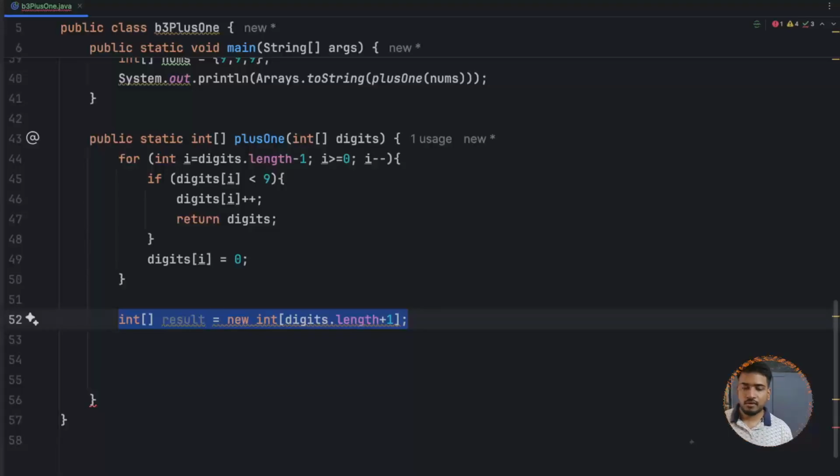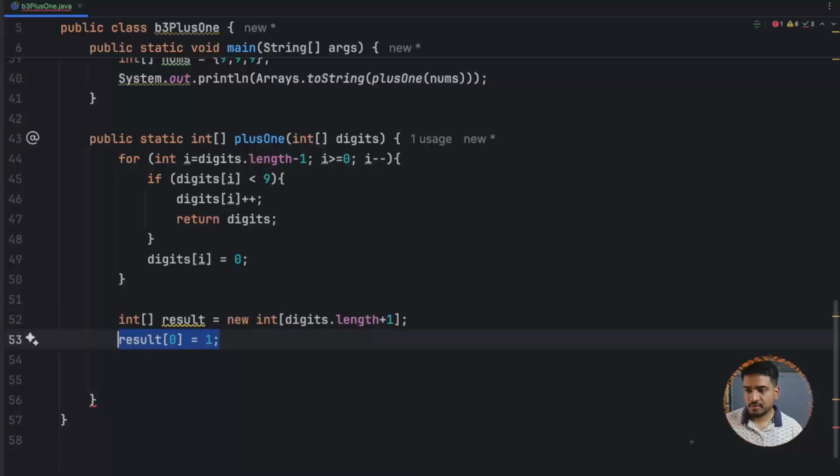But in case all numbers are 9, that is what our case is, we can have a result variable which is an integer array, and the length of this array is +1 to the length of the given digits array. We just assign the first element of that array to 1 and that will be our result. Try to imagine this. You are not doing anything fancy. You are just declaring an array whose size is greater than the given array size, and assigning the first digit to 1. This will solve all of the problem which is not solved by our for loop.